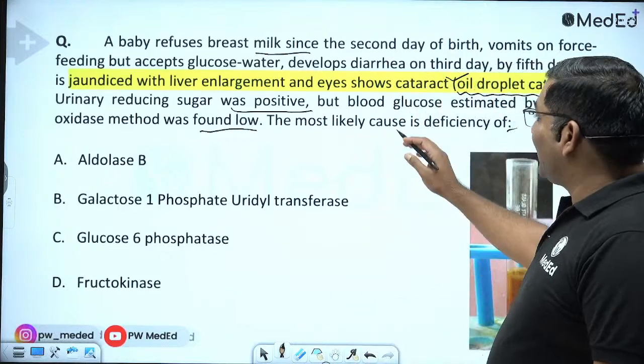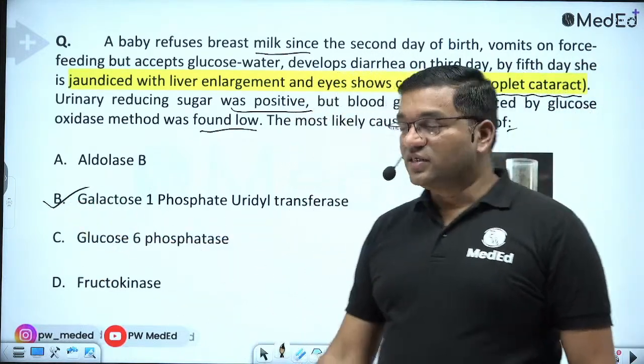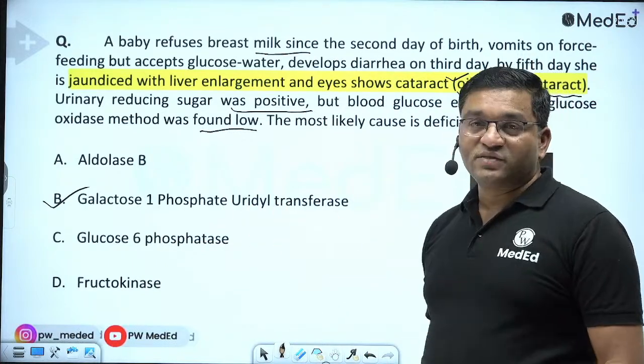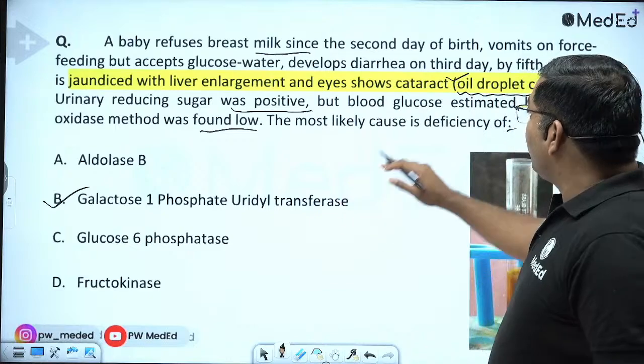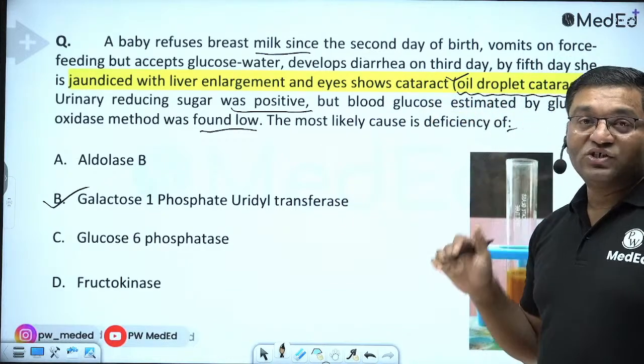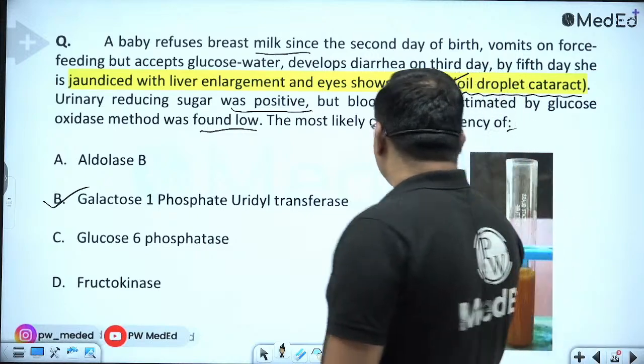So it is galactosemia because of a defect in galactose 1-phosphate uridyl transferase. This is the cause of classical galactosemia. There is opacity in the lens because of accumulation of dulcitol or galactitol in the lens.